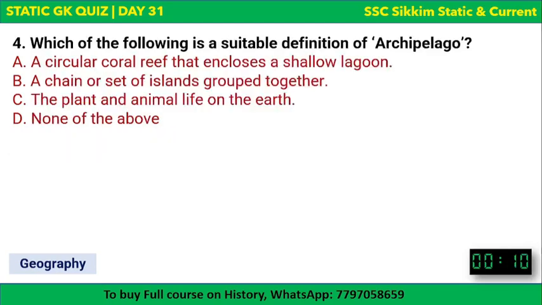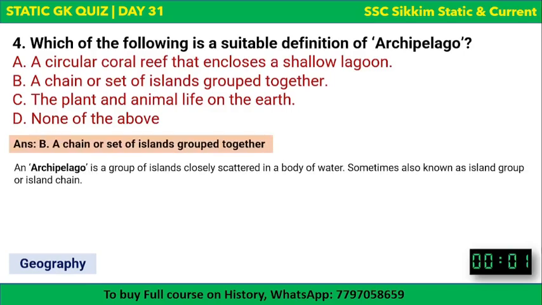Next. Which is a suitable definition of archipelago? This we have already discussed in one of the previous sessions. We have not done it in the form of an MCQ, but I discussed it. Archipelago, what is archipelago? Archipelago is a chain or set of islands grouped together.